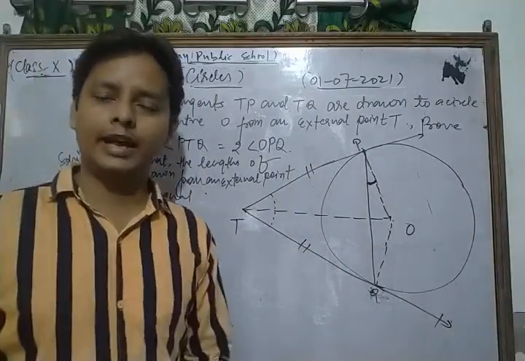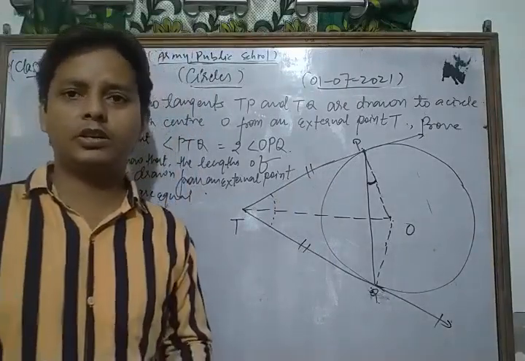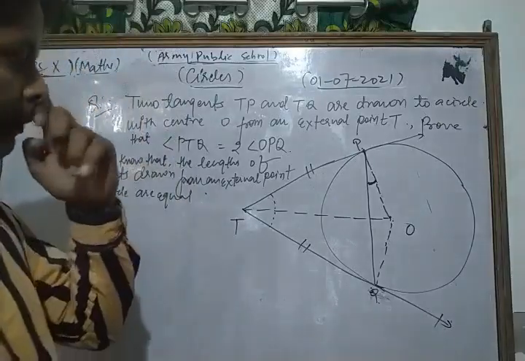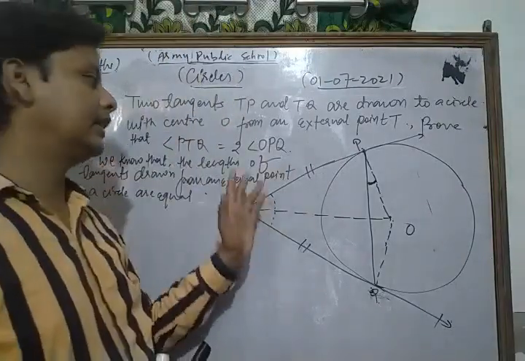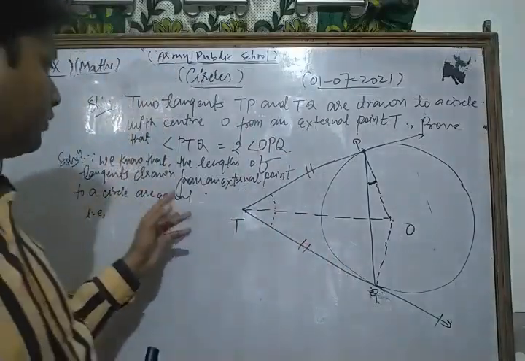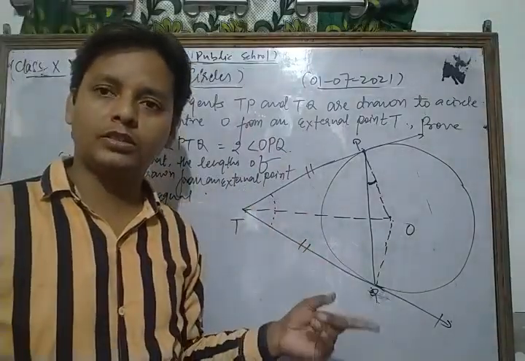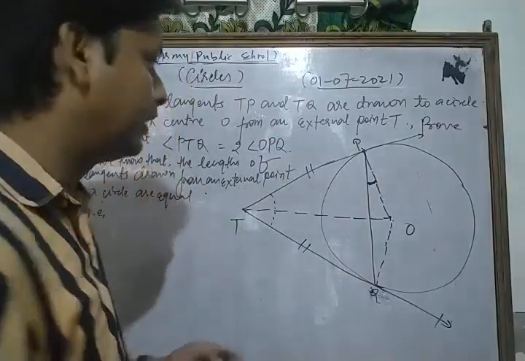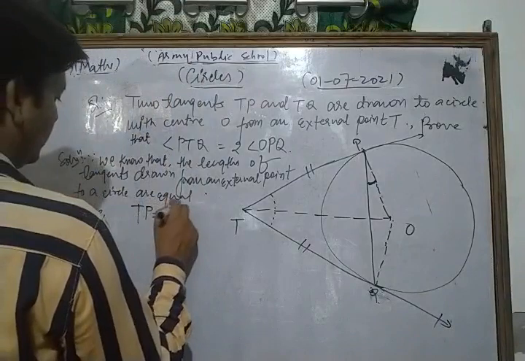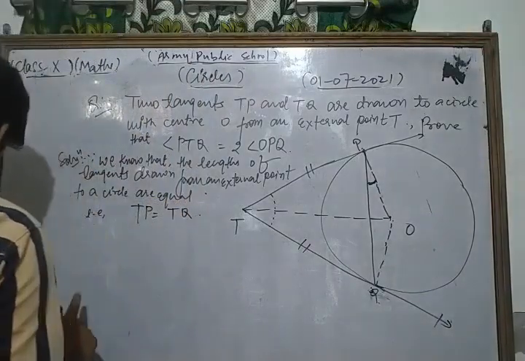We also know that there are only two tangents drawn from an external point to the circle. So according to the theorem, the lengths of tangents drawn from an external point to the circle are equal to each other. So in this way we have TP is equal to TQ. Is it clear to everyone?